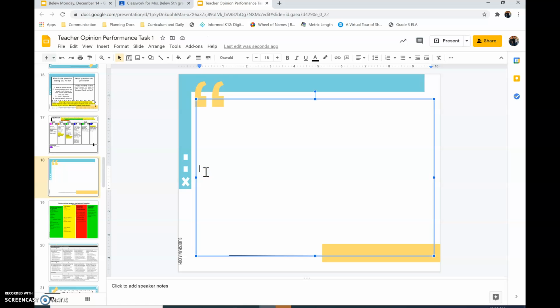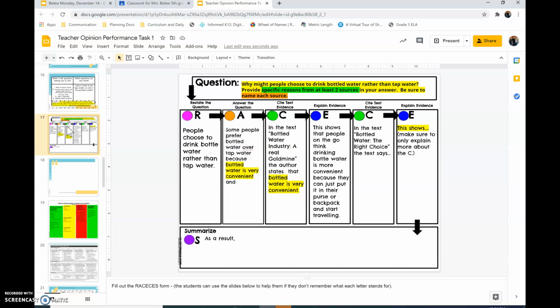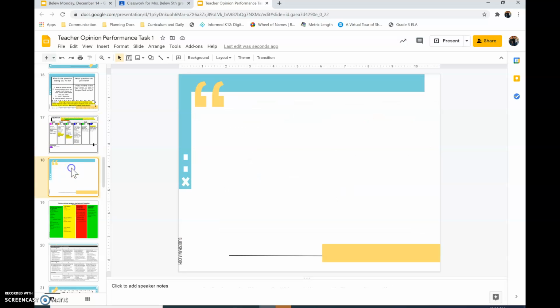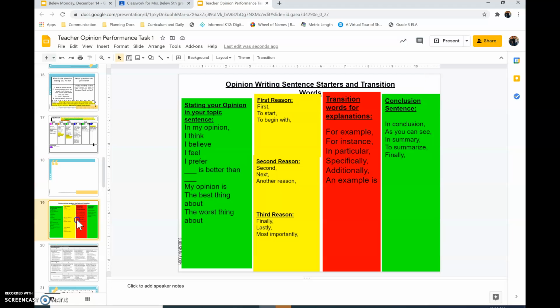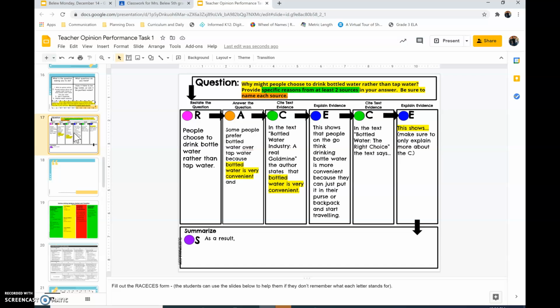You're not making it up. You already have that information right here. You just need to put it into words, okay? This should be at least 7 sentences. And the reason I say at least 7 sentences is because that's 1, 2, 3, 4, 5, 6, 7 spots on the RACES form. Now the thing is, some of them have more than 1 sentence in them already. So you're going to see that it could very well end up being more than 7 sentences, but it should be no less than 7 sentences.